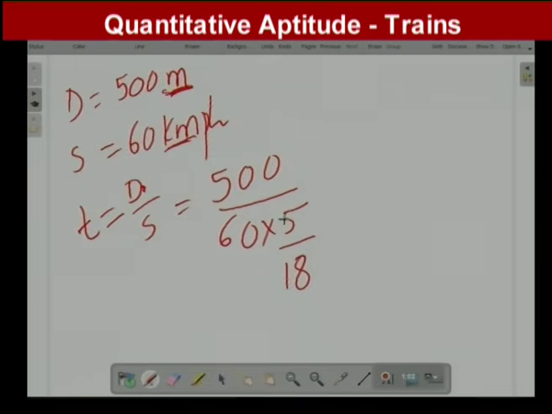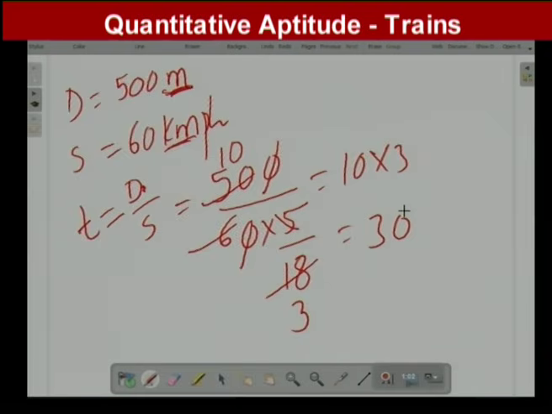So here 500 cancelled, 5 tens are 50, 6 ones are 6, threes are... So 10 into 3, how much am I getting? 30. 30 hours or 30 minutes or 30 seconds? Clearly the answer is 30 seconds. Why is the answer 30 seconds?